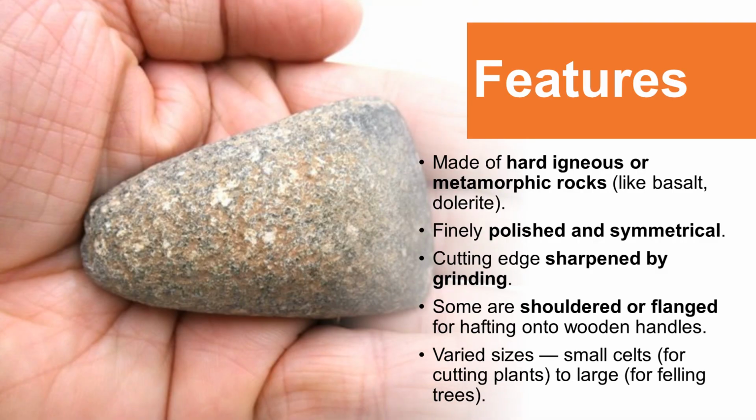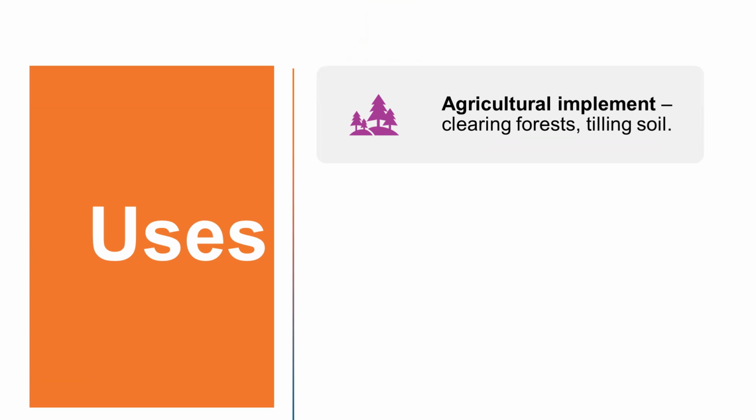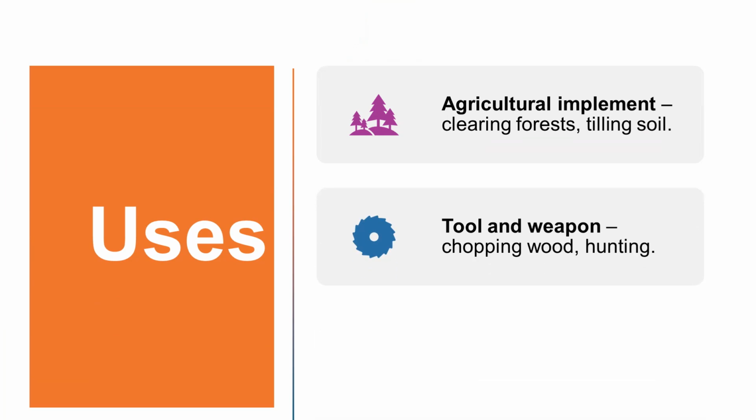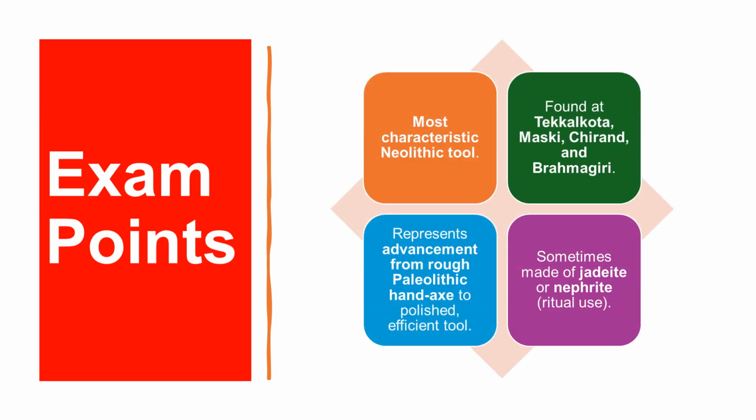Varied sizes, from small celts for cutting plants to large ones for felling trees. Uses: agricultural implement, clearing forests, tilling soil. Tool and weapon, chopping wood, hunting. Ceremonial or prestige object found in burials. Exam points: most characteristic Neolithic tool. Found at Tekkalakota, Maski, Chirand, and Brahmagiri. Represents advancement from the rough Paleolithic hand axe to a polished, efficient tool. Sometimes made of jadeite or nephrite, for ritual use.